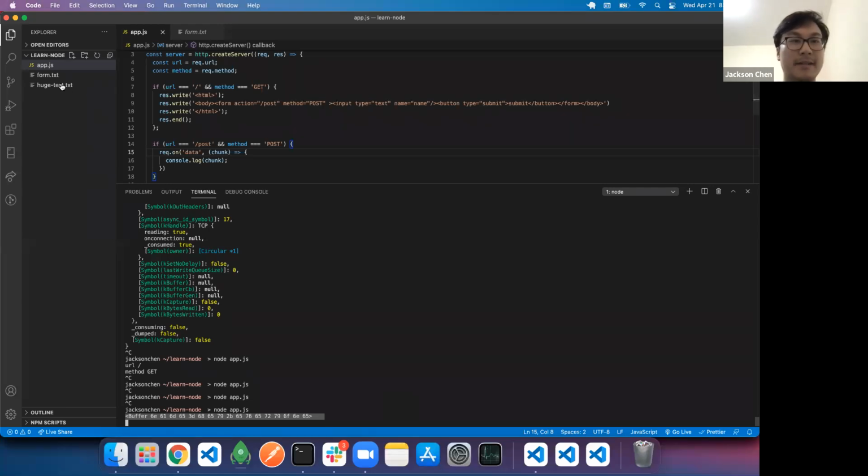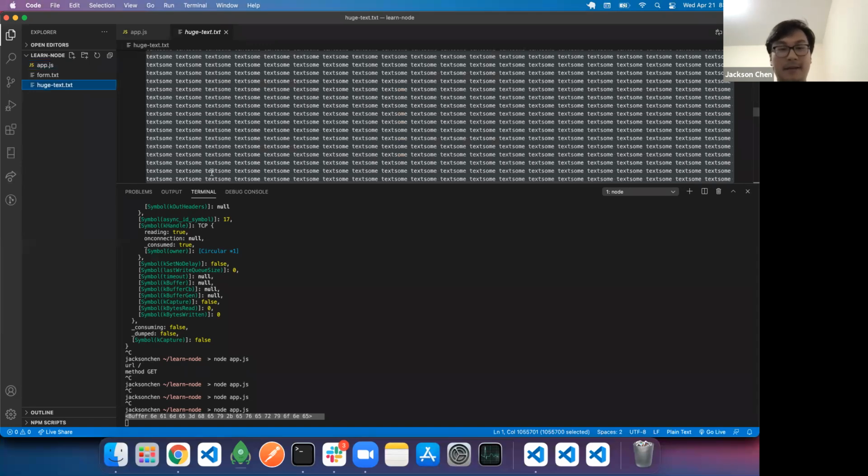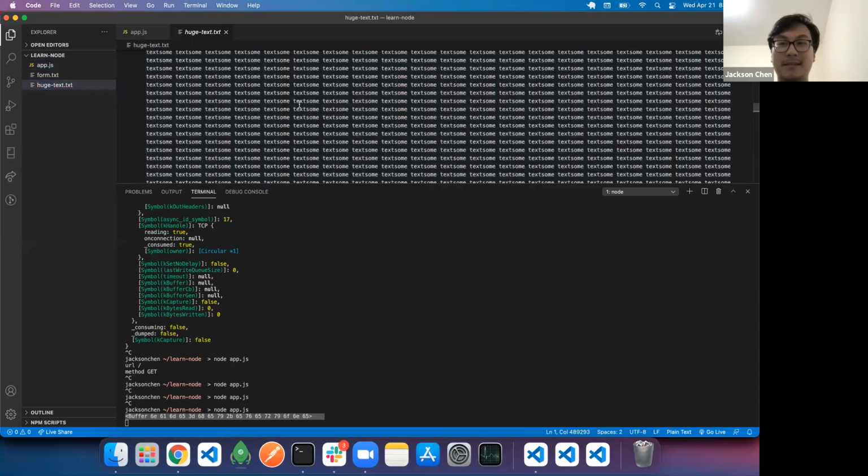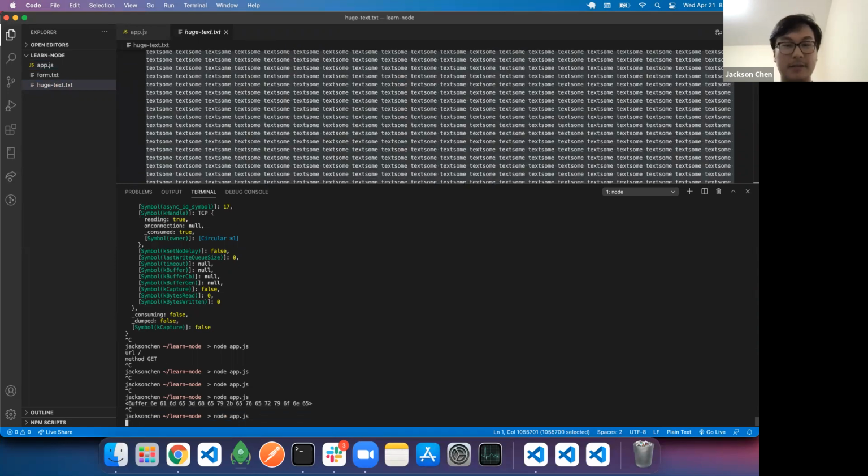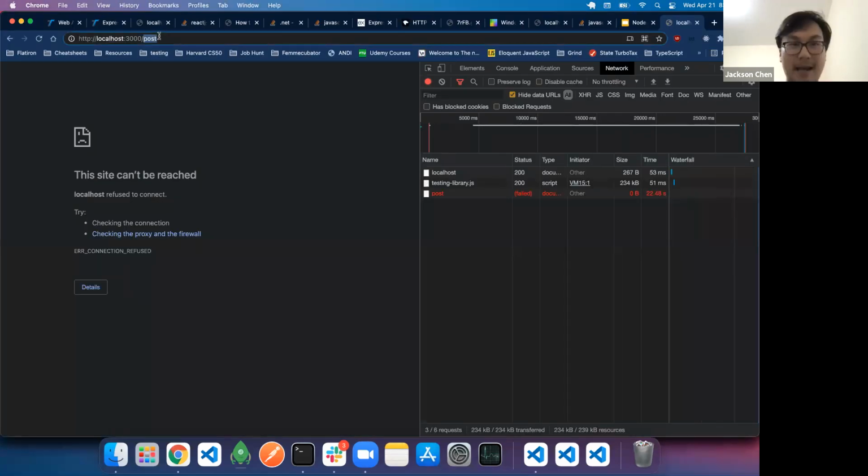Right now it's only a small text. But if I were to send something huge, with a lot of text that I just copied and pasted, you'll see how the data gets broken up. There'll be a bunch of buffers.